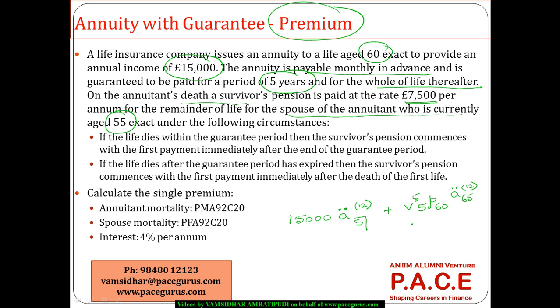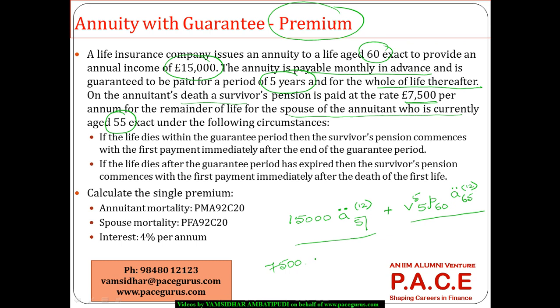This is as long as the annuitant is alive. Now two things can come. The annuitant could have died during the 5 years itself, but the lady would have survived. So how do I look at that? In that case 7,500 would be paid.